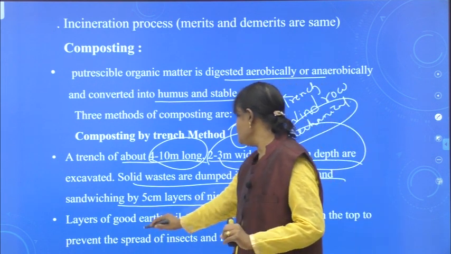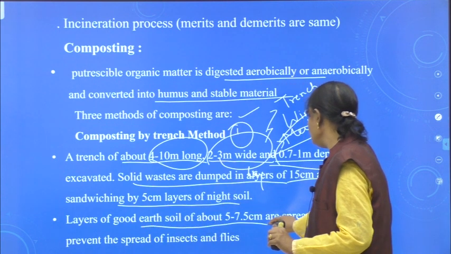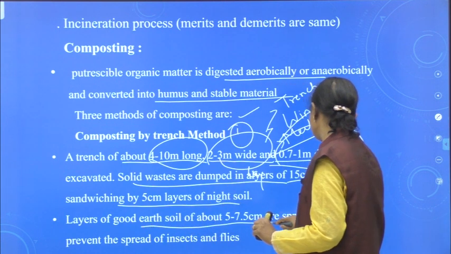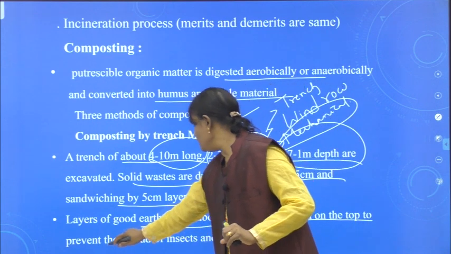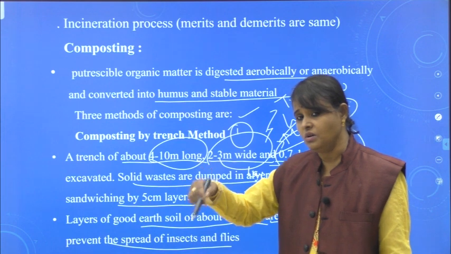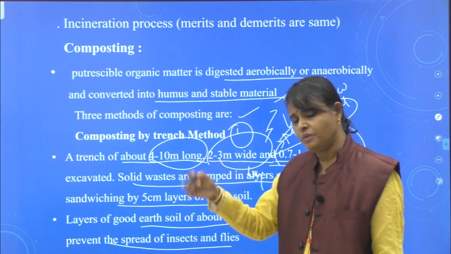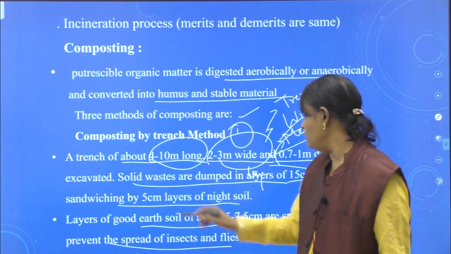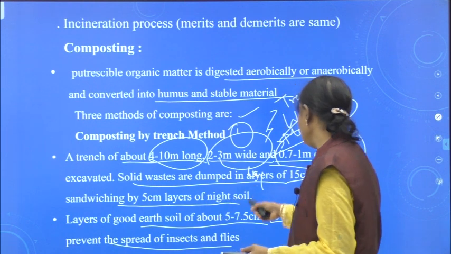Next, layers of good earth soil of about 5 to 7.5 centimeters are spread on the top to prevent the spread of insects and flies. Some good earth soil is also sprayed. We take some precautions to control the problem. That means spread of insects and flies.